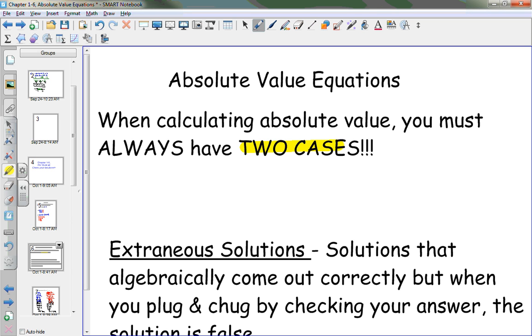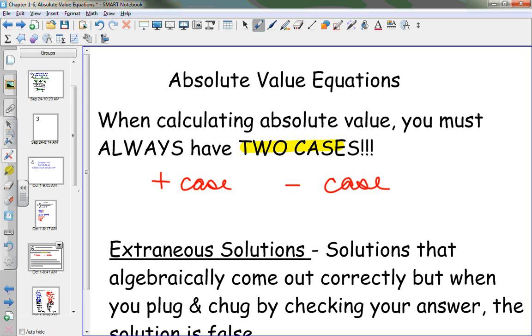Why is this? Because you have the positive case and the negative case. Positive case and the negative case. Now I tell you guys this every year, and students every year do not do case 1 and case 2. If you do not do case 1 and case 2, then you are going to fail this section.